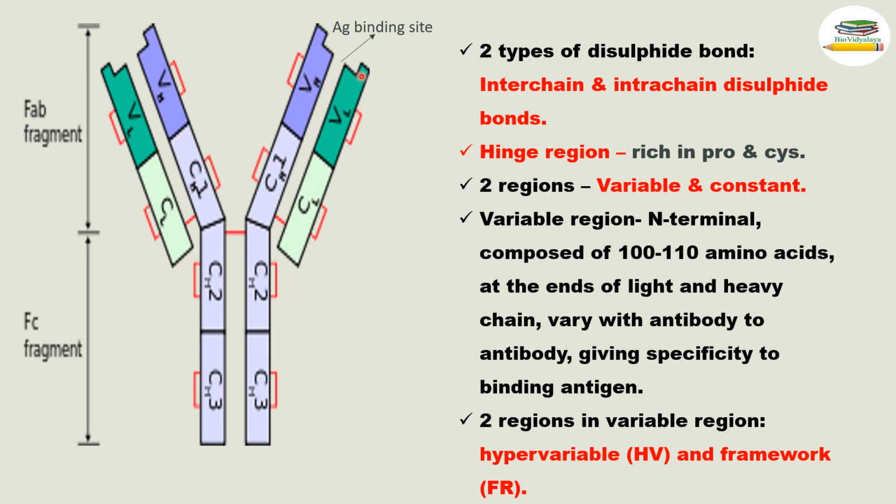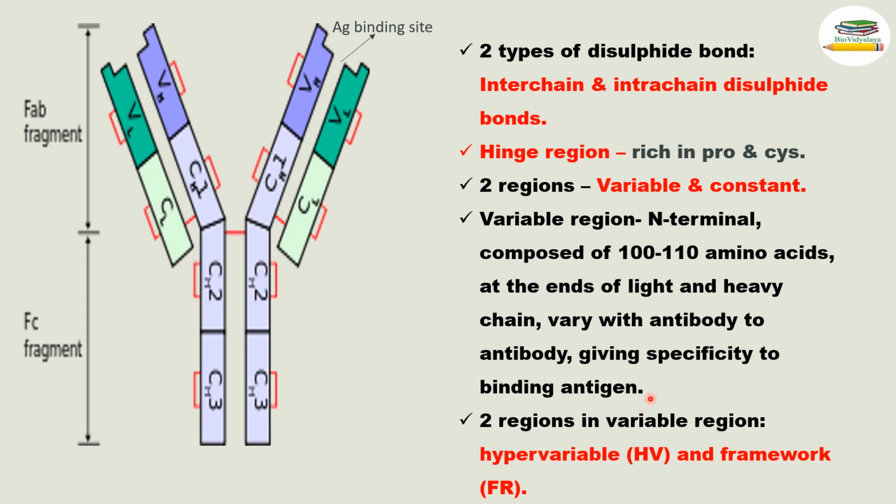and they vary from antibody to antibody. That gives specificity to the antibody, so it can bind specifically to a particular antigen. So variable regions are present at the N-terminal, composed of 100 to 110 amino acids, present at the end of the light and heavy chains, and vary from antibody to antibody, giving specificity to antigen binding.